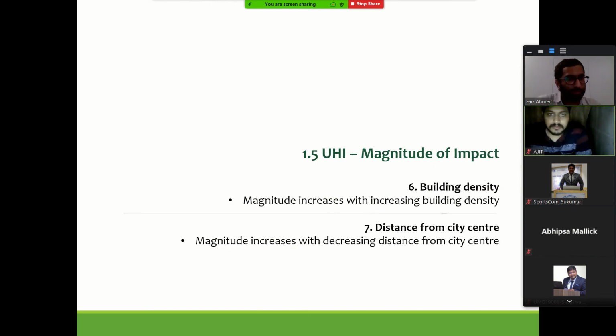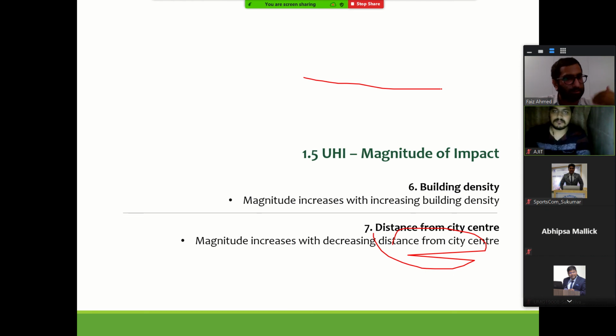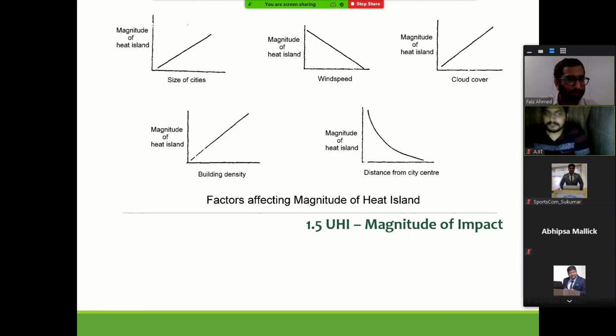Building density: higher density will of course have higher impact. And as far as the city is concerned, the further we are from the city center, the lesser the magnitude that we can observe. These are some graphs just to explain the same thing. If you have city size plotted against the magnitude of heat island, if the size increases, the magnitude of UHI increases.